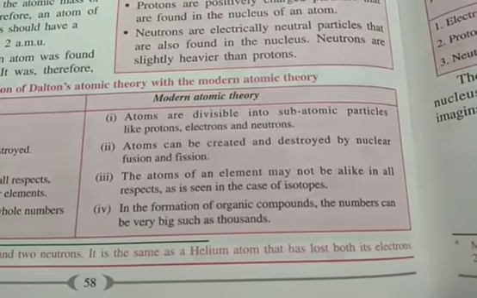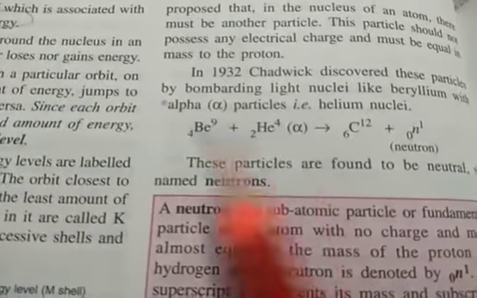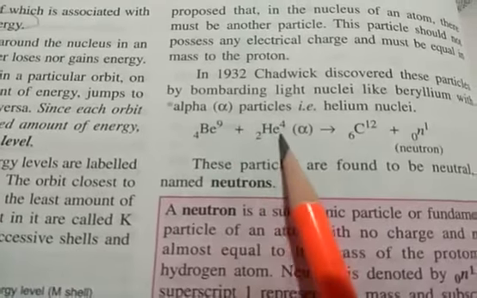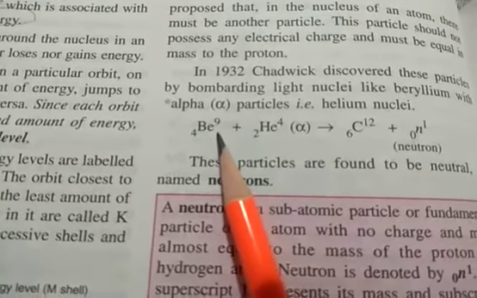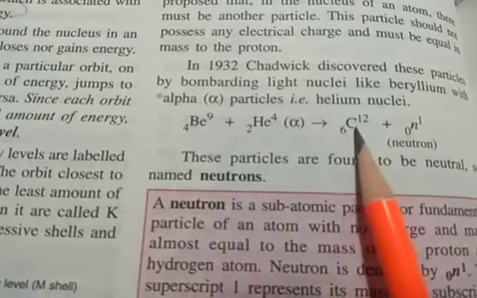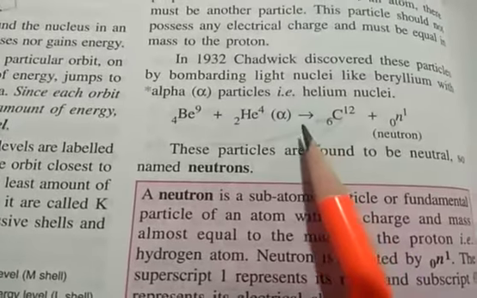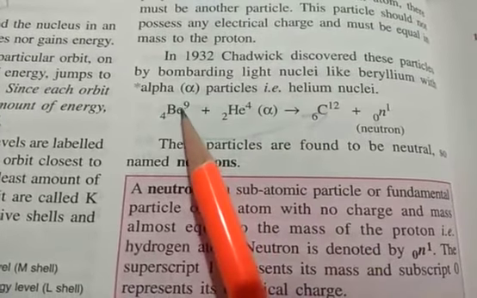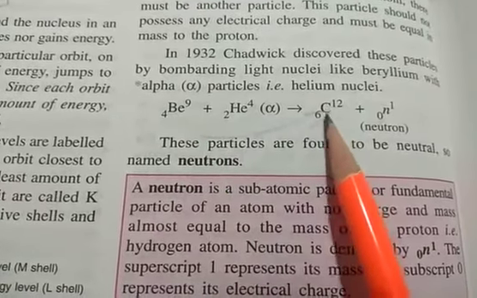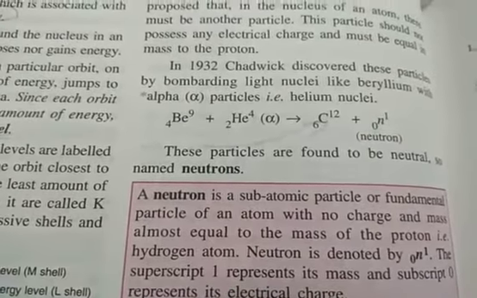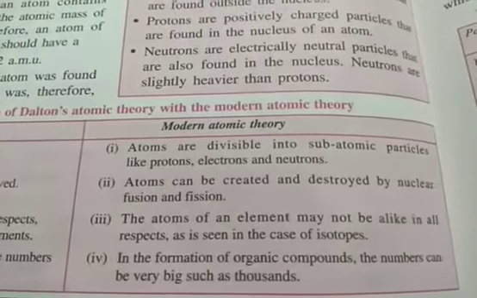This we can see in one of the reactions. In this reaction, I told you that bombardment of alpha particles over the beryllium atom broke it into carbon, meaning a new species has been formed. Where the nuclei are changing, the atom of one element changes into an atom of another element. It means the reaction should be a nuclear one. So once again, this second point: atoms can be created and destroyed by nuclear fusion and fission.